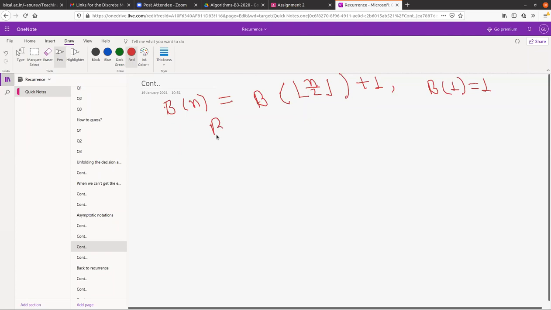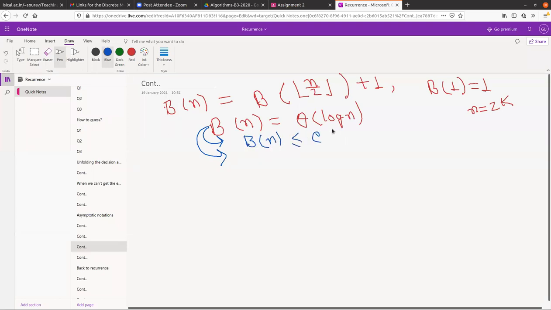Now try to solve this. Bn equals theta of log n. How do you show this theta of log n? First of all, you somehow take n equals 2 to the power k and guess some part and do all those things. And then to solve this part, you always have to break this thing in two parts.